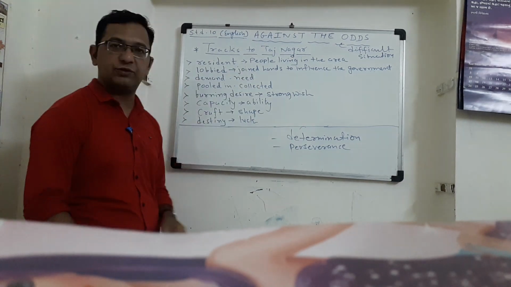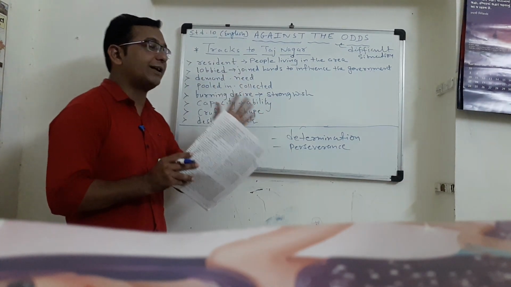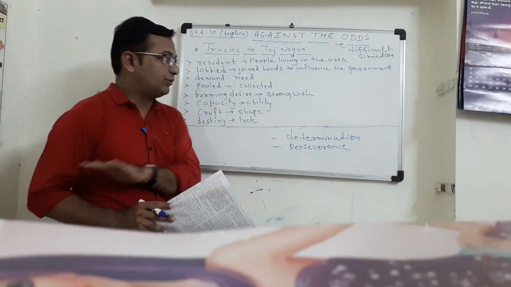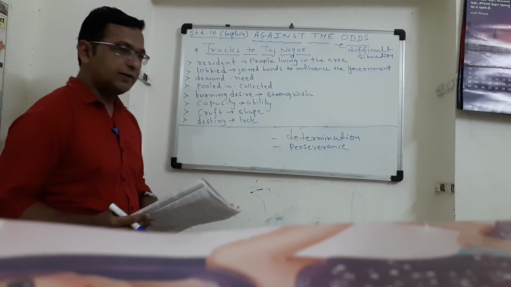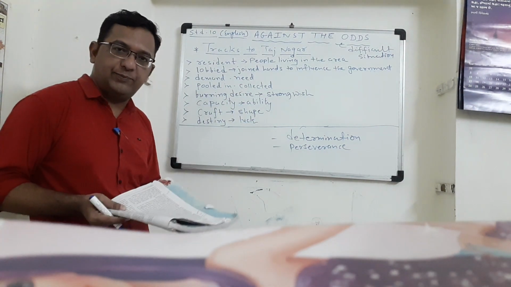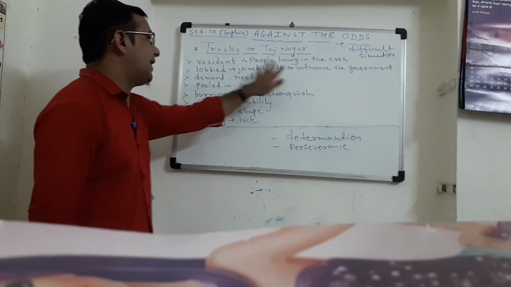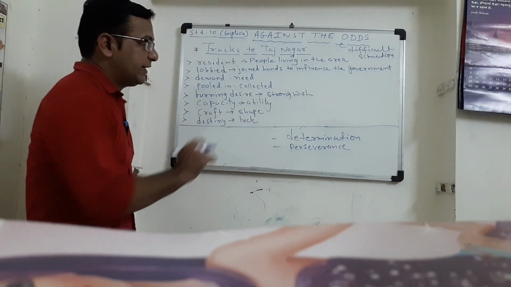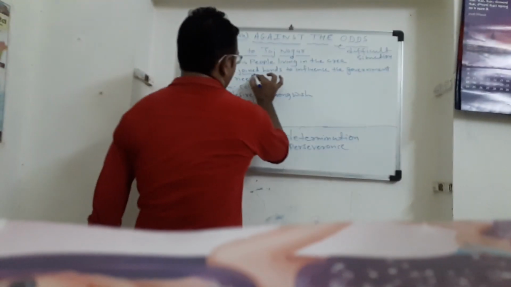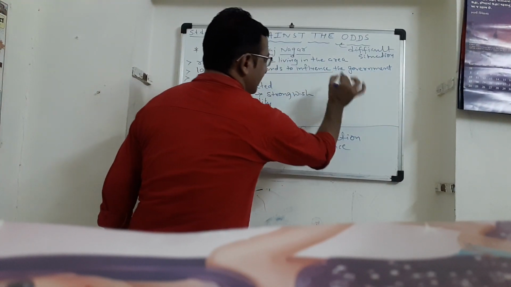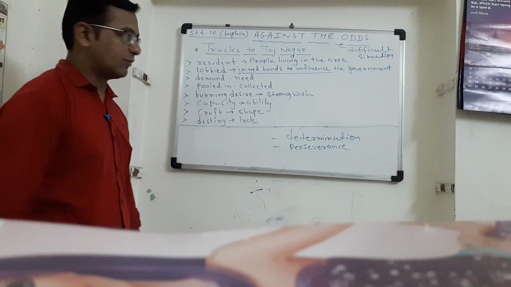Residents, you know this word, residents means people living in a particular area. So it is called resident. Suppose we are the residents of Meghraj. Another word is lobbied. Lobbied means join hands to influence. See, the main idea is to join hands to influence the government or anyone else.